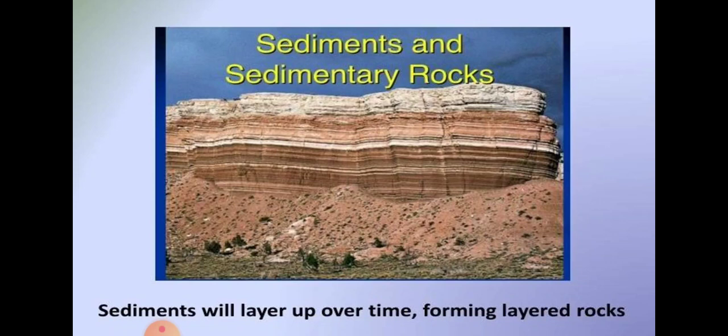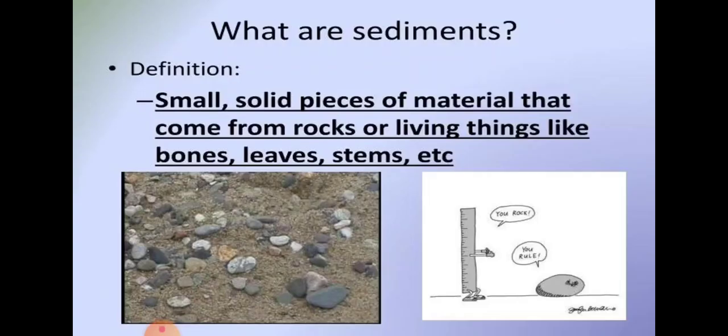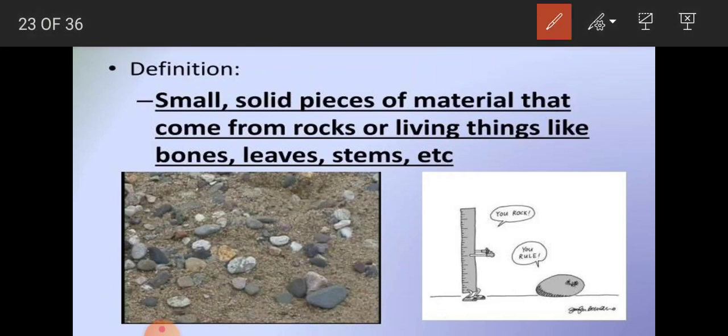So these rocks are layered. Here, these rocks contain sediments, and these sediments were earlier small particles. Now you can see the picture of those sediments. These are the small sediments which are found in this region. Okay,